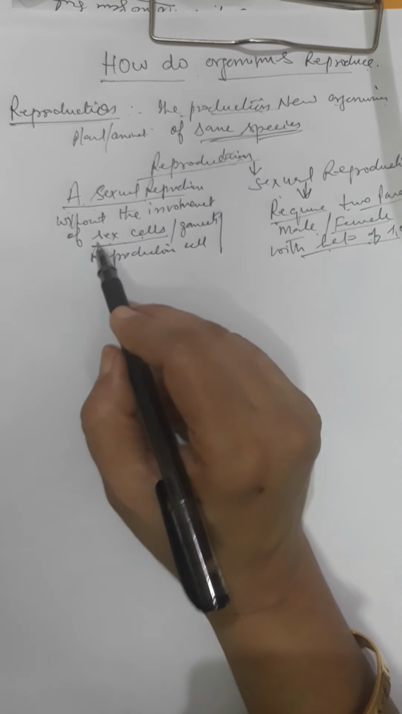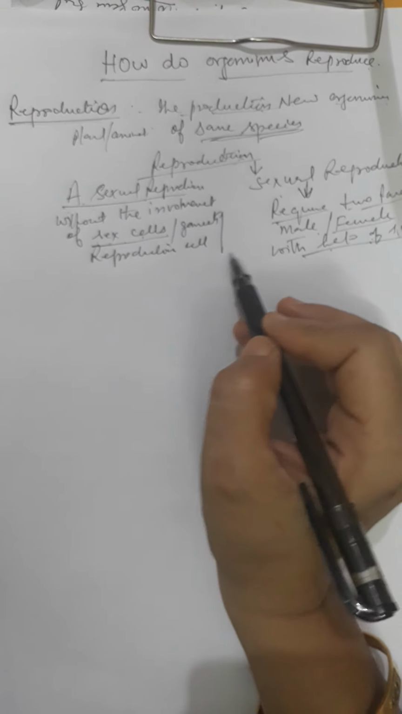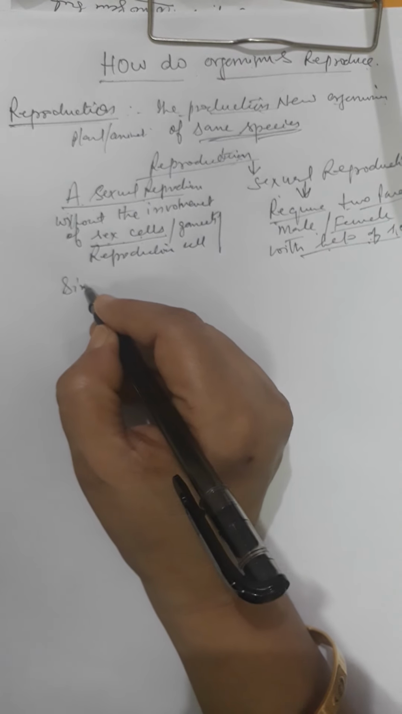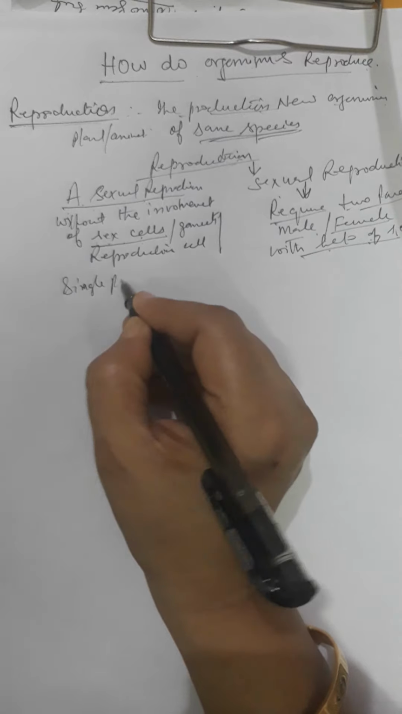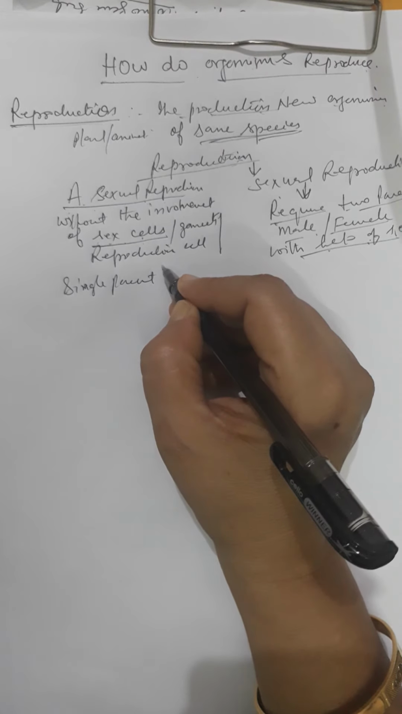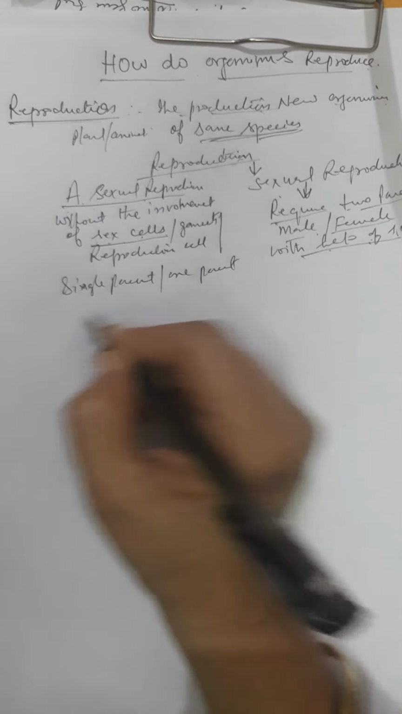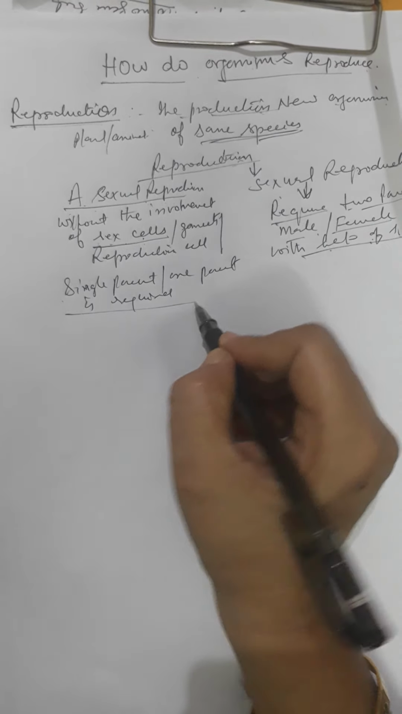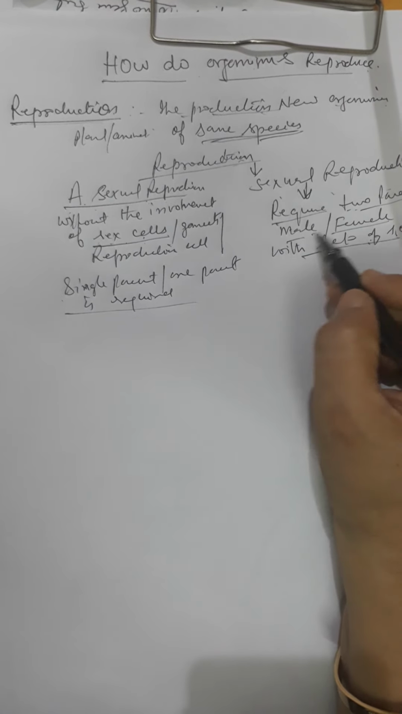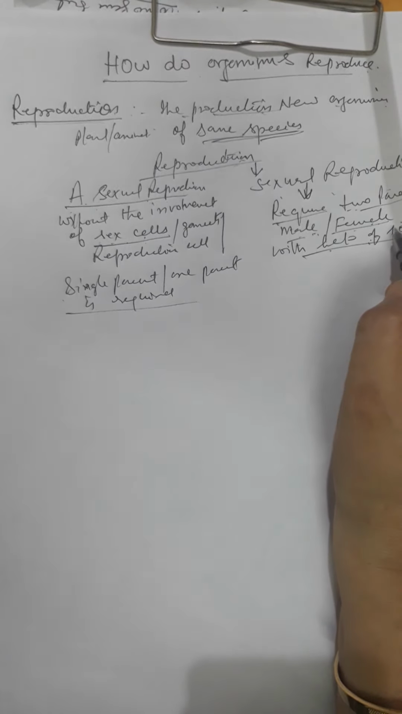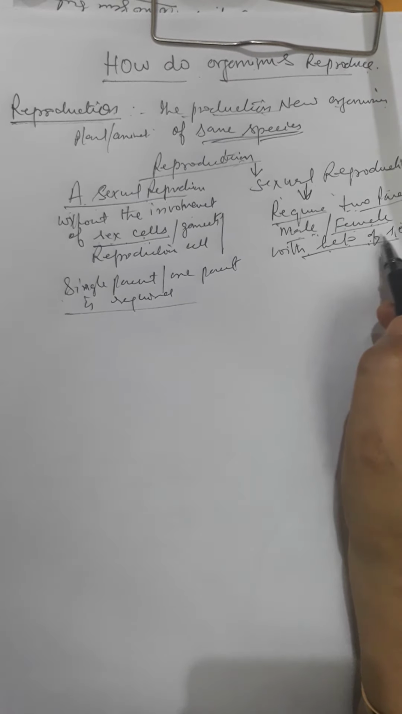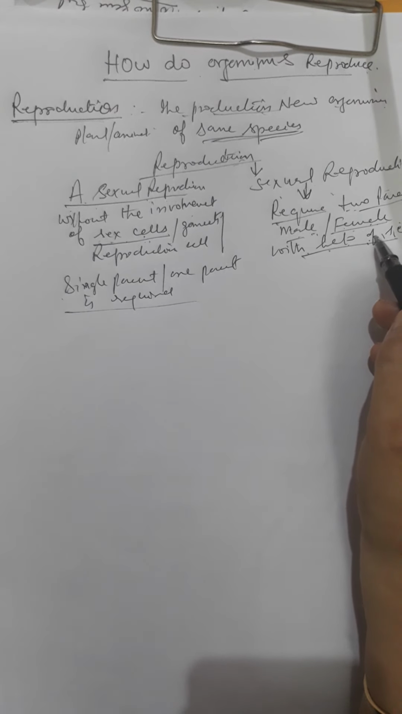but in asexual reproduction no sex cells or gametes are required, and in asexual reproduction a single parent or one parent is required. So in asexual reproduction only one parent is required, but in sexual reproduction two parents are required, one is male, another is the female. Asexual reproduction is without the involvement of sex cells, but sexual reproduction is with the involvement of the sex cells.